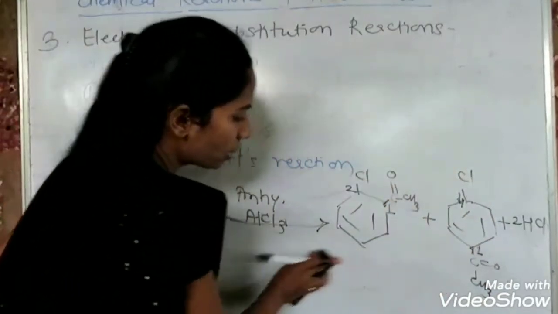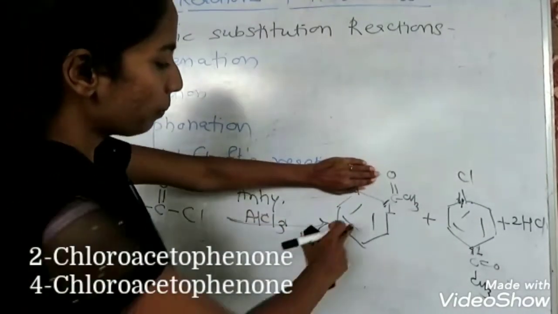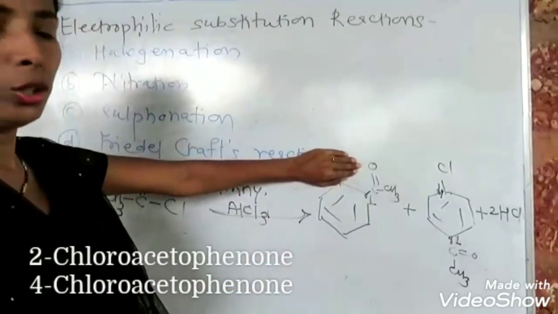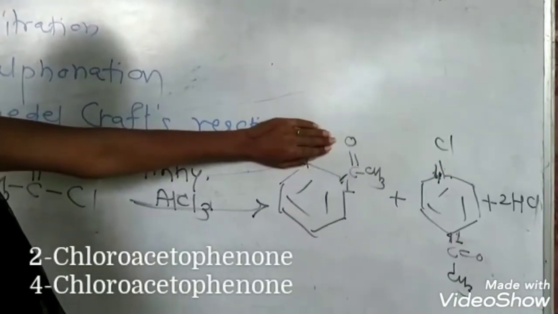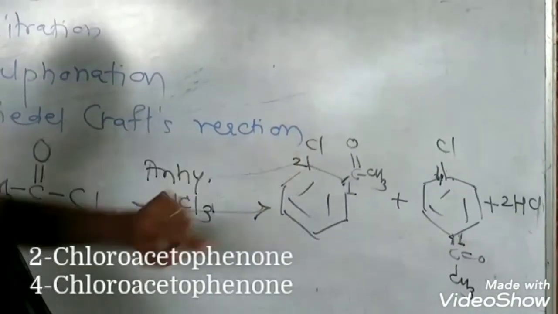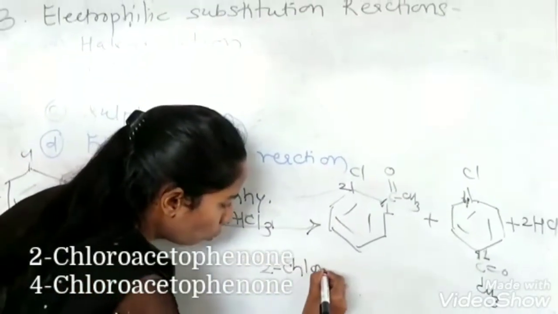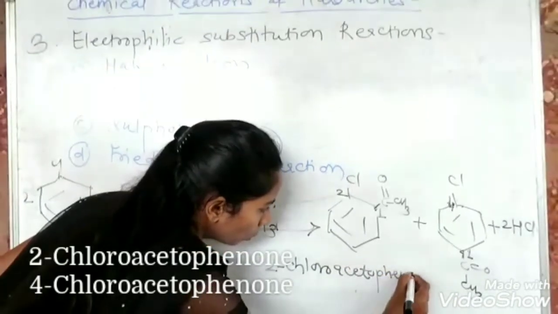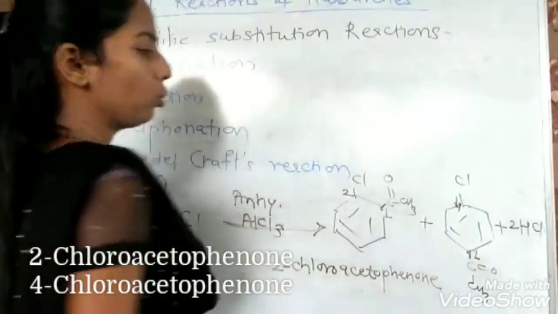And for the name of this product, if chlorine is not there, benzene along with this particular group is called acetophenone. This we have studied in 11th standard. So this compound is acetophenone, and now the chlorine is present at the second position. So the name is 2-chloroacetophenone, and this will be 4-chloroacetophenone.